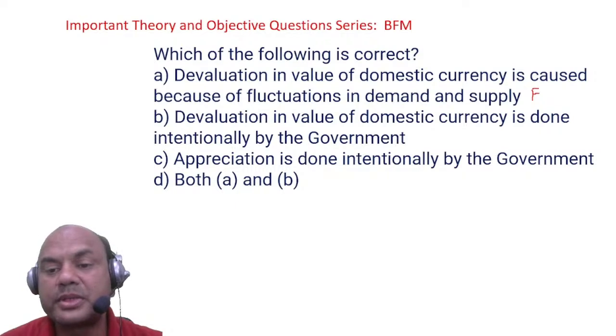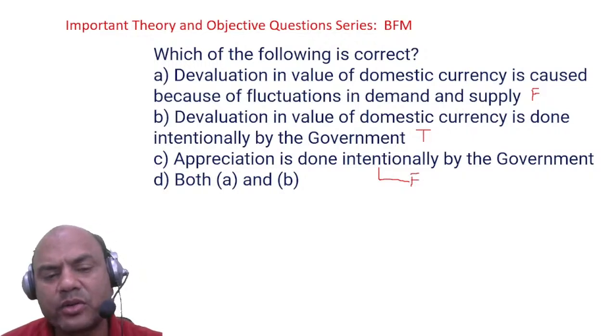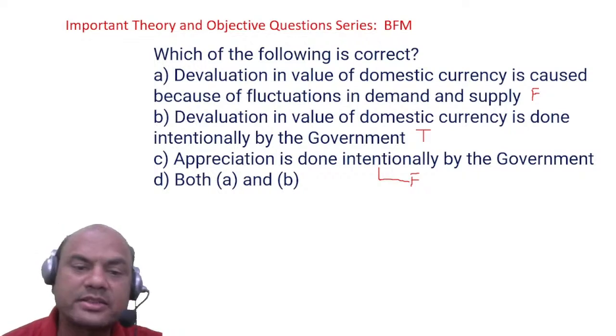Devaluation in the value of the domestic currency is done intentionally by the government. Done. True. So one, I got it true over here. Appreciation is done intentionally by the government. Appreciation is done by the market forces. So this is false. Both A and B, that is obviously false. Okay, so the answer is B, only B.